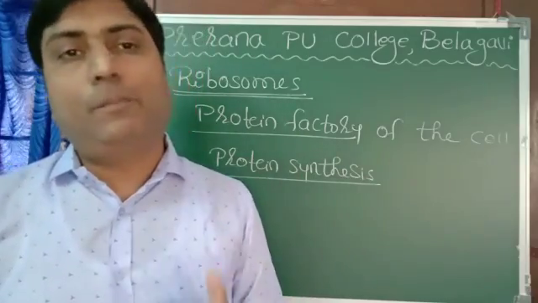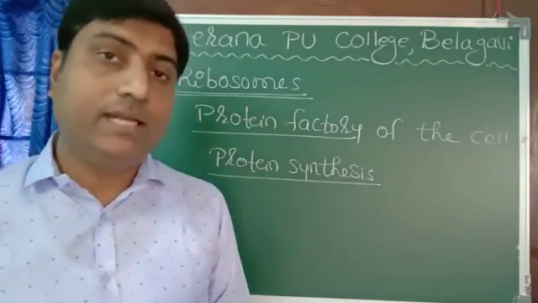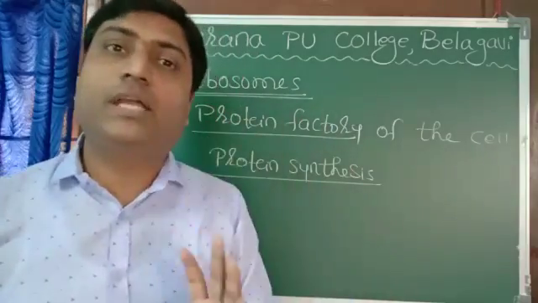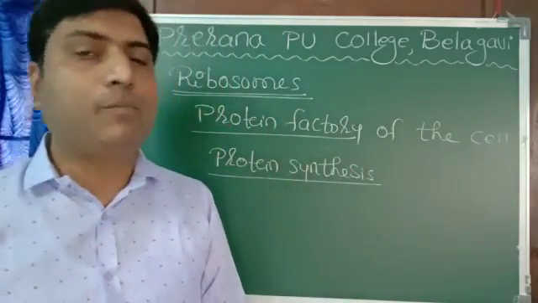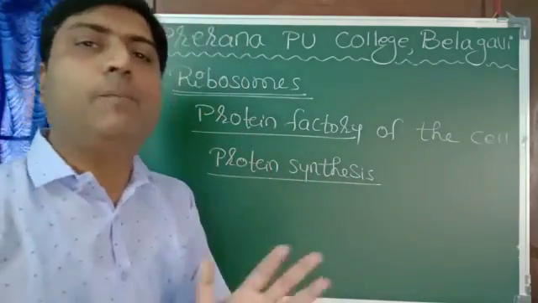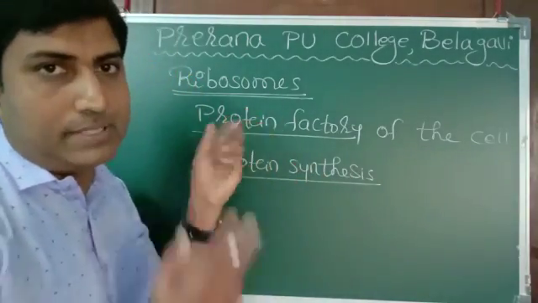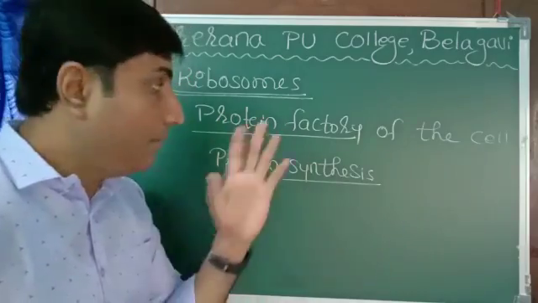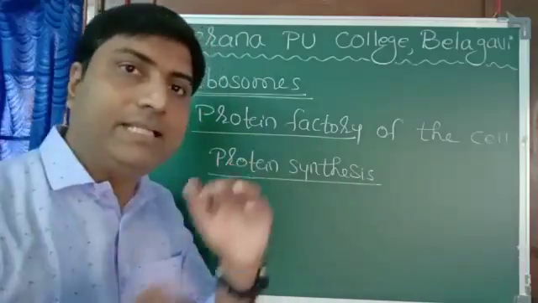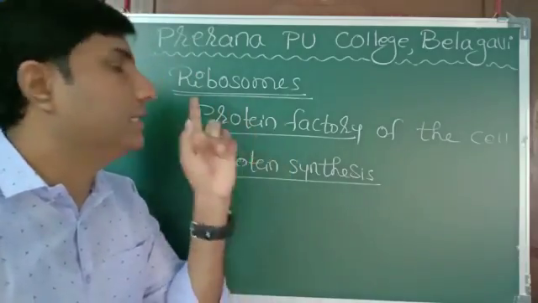Which are the examples of proteins in our body? Hemoglobin is protein, keratin is protein, melanin is protein, various enzymes present in our body are protein, various hormones present in our body are protein, antibodies are protein. So our body is made up of protein and all those proteins are synthesized in ribosomes. That's why the name protein factory. But for the formation of protein, they need guidelines from the DNA. That's a different matter. But this is the site of protein synthesis.